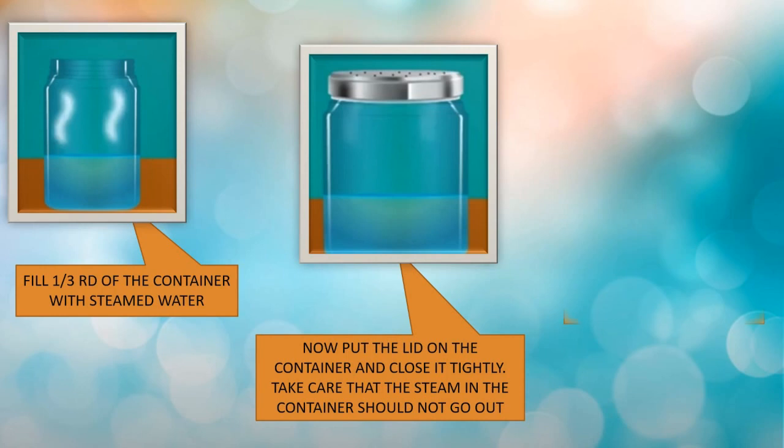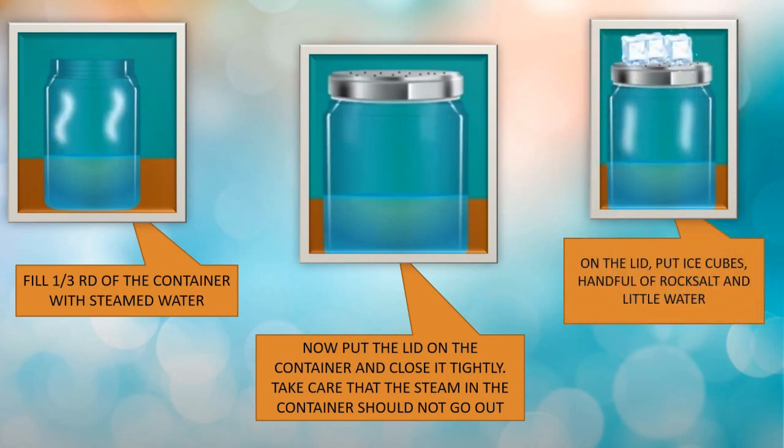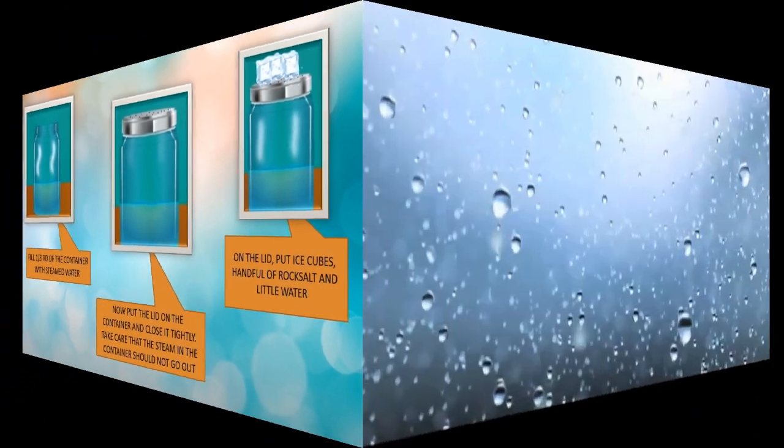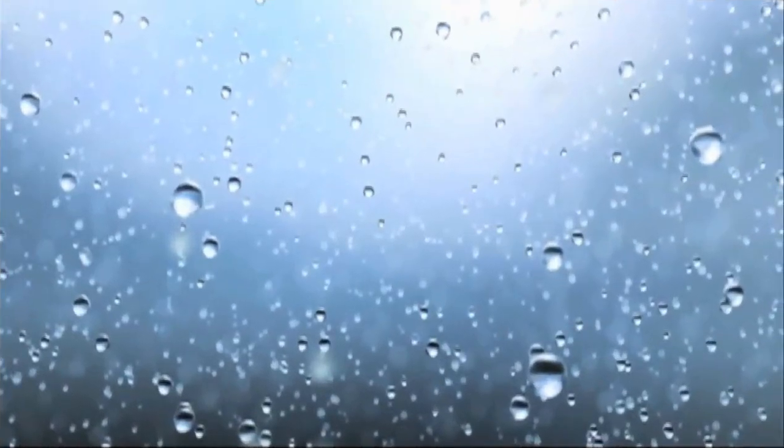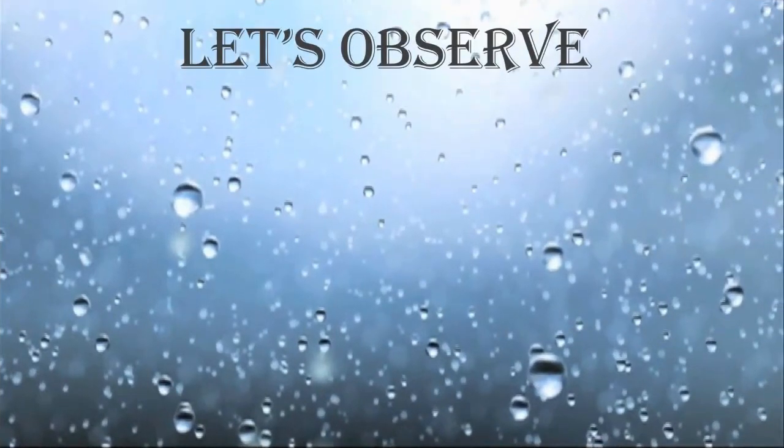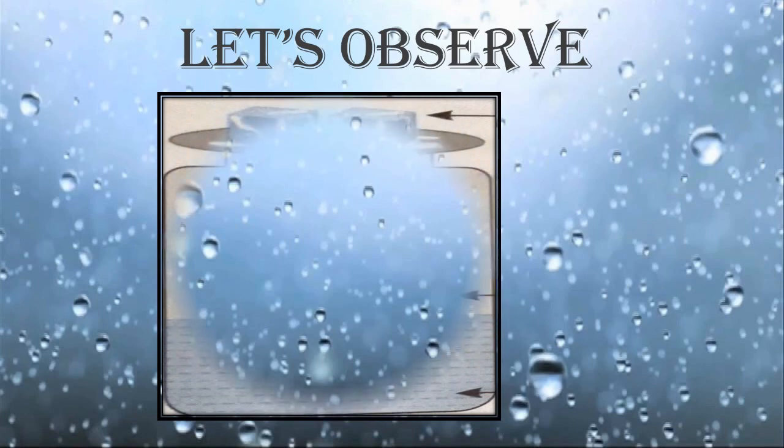Then on the lid put some ice cubes, a handful of rock salt and a little water. Then you have to observe it after 10 to 15 minutes for rain to occur. Let's observe. After 10 to 15 minutes you will be able to observe it. Let's see with the help of the diagram.